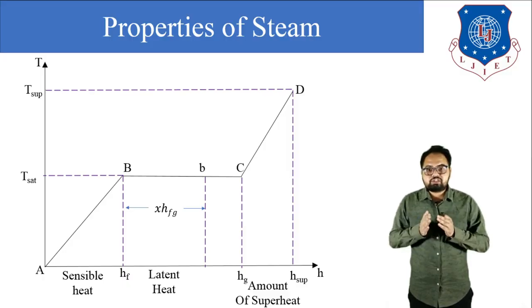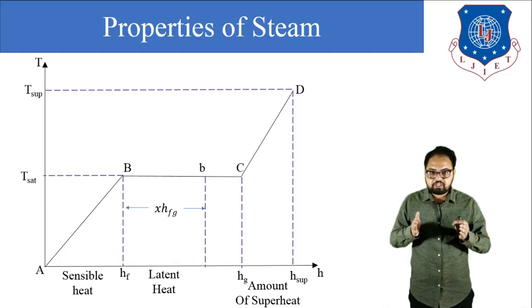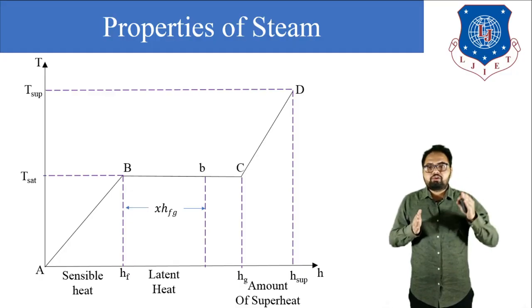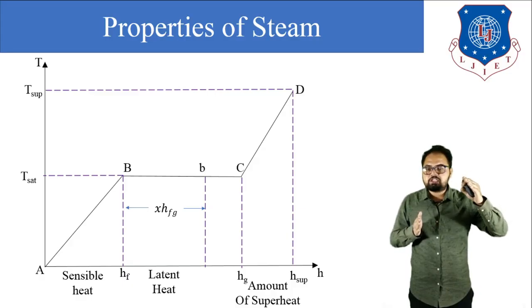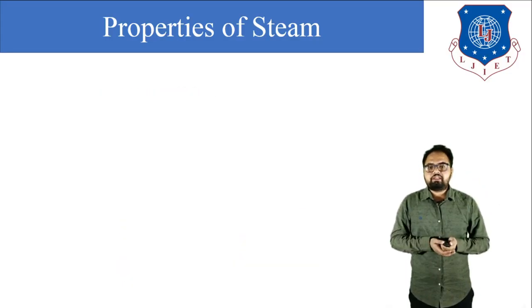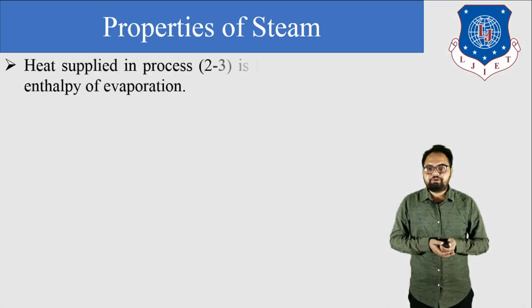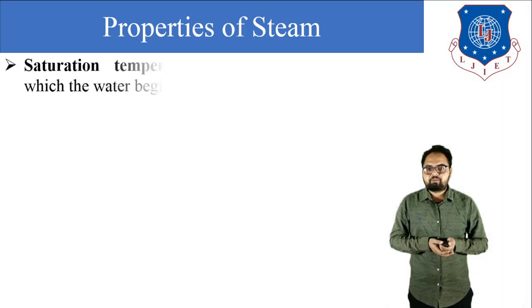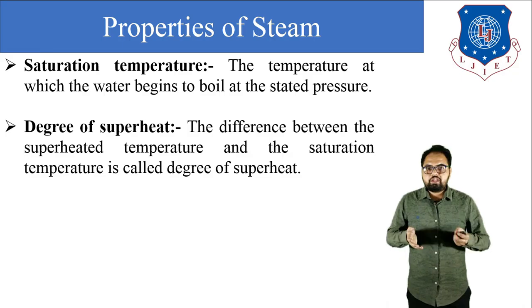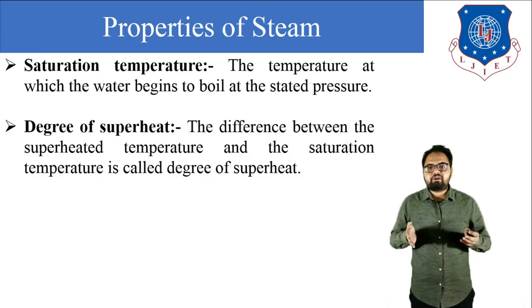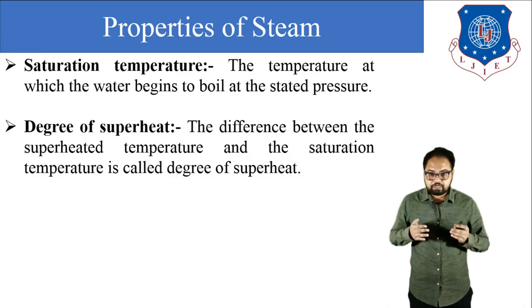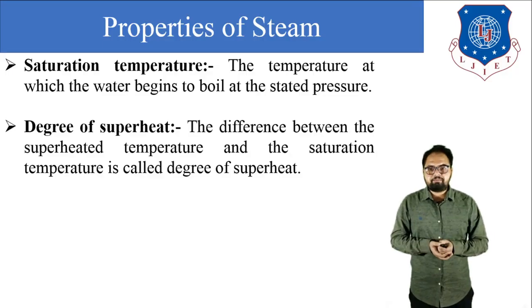It means how many degrees hotter the steam is than the dry saturated steam. Degree of superheat is defined as the difference between the superheated steam temperature and the saturated steam temperature.